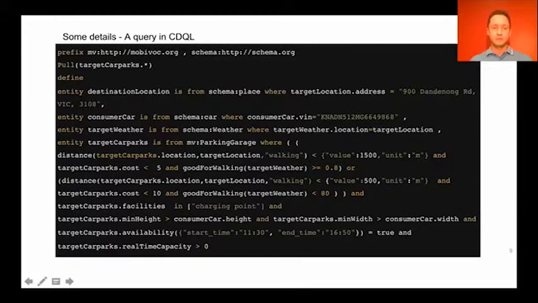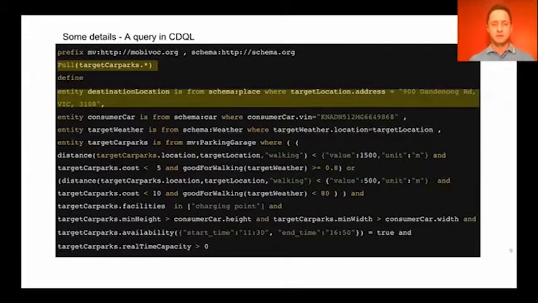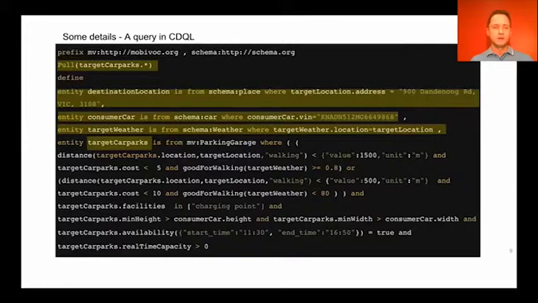Now you can see a pull-based query which is issued for finding car parks in our scenario. The query defines 4 entities, namely the destination location, the target car park, the weather, and the consumer car. The destination location is defined by address. The distance function accepts several modes of transportation as its last parameter. In this case, we used walking to specify that Claudia is going to walk from the car park to her customer's office. Other possible parameters of the distance function are cycling, driving, and public transport connection.